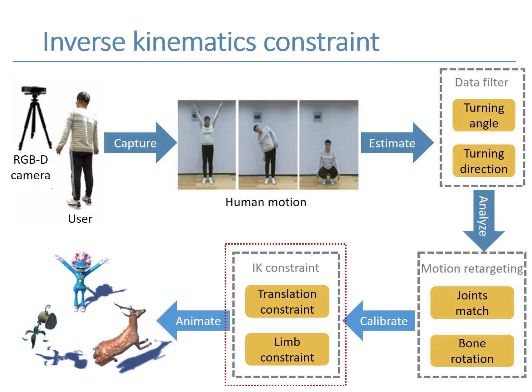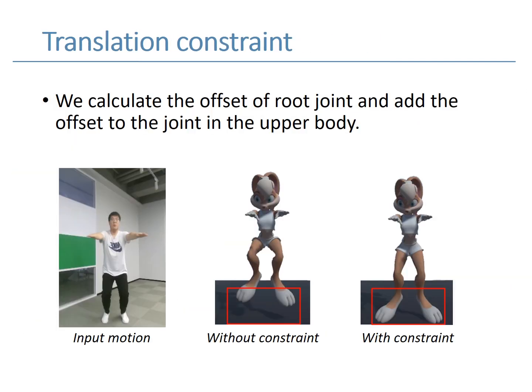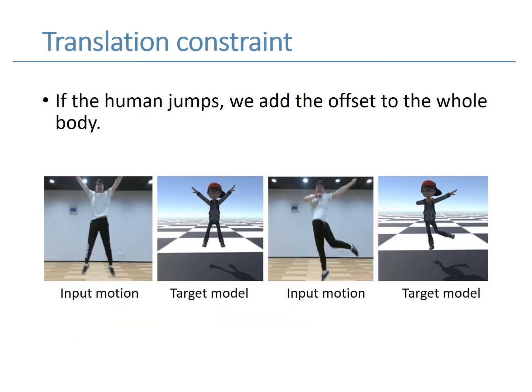The final part is the constraint. Our quaternion-based method may contain artifacts like foot skating. We define a translation constraint to remove the artifact. We calculate the offset from the root joint to the ground, and add the offset to joints in the upper body. When the human squats down, the feet of the character will be floating without the translation constraint. Also, if the user jumps, we will add the offset to the whole body.